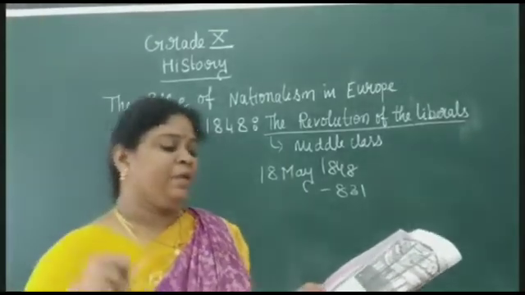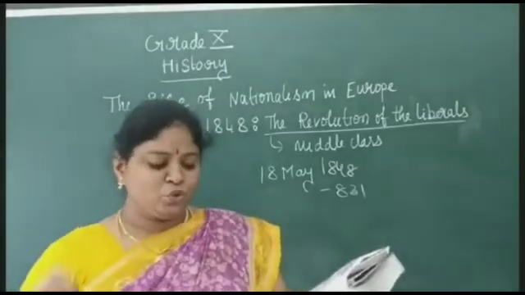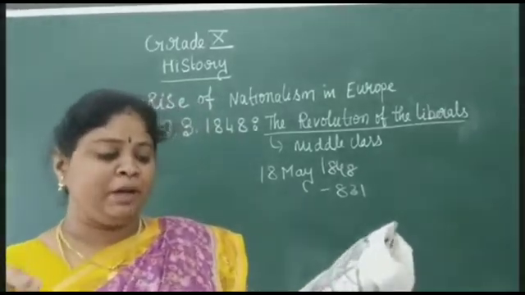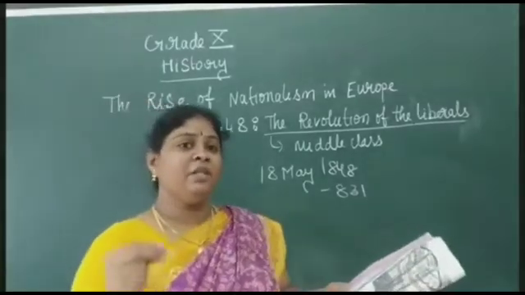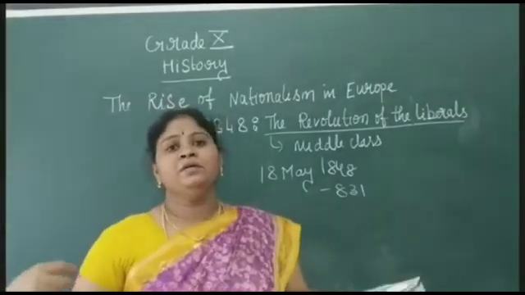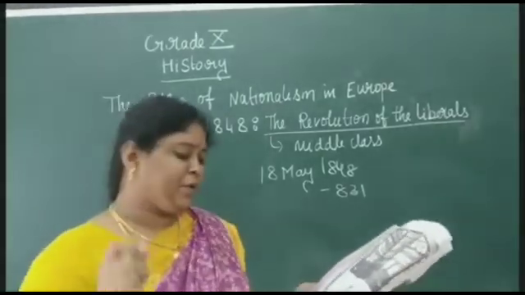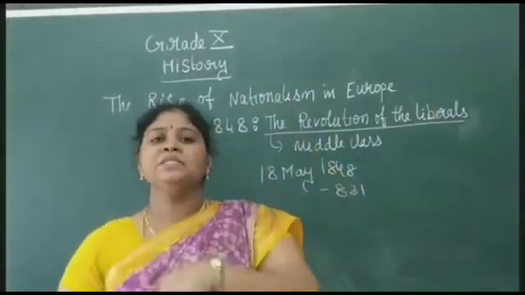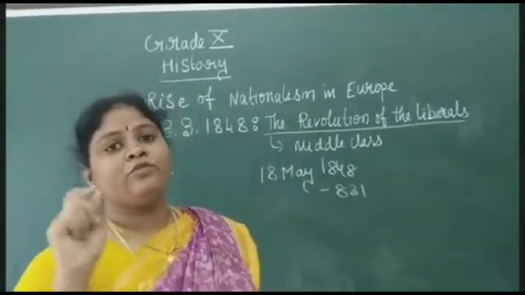So monarchies were beginning to realize that the cycle of revolution and repression could only be ended by granting concessions to the liberal nationalist movement. So they felt they can be stronger only when they were being given the liberal nationalistic freedom. So if it is denied, their role will be missed. So that is what they felt. And hence, in 1848, you can find that the aristocrats as well as the monarchs in the central part as well as in the eastern part of Europe started restoring what was before in the year 1815.